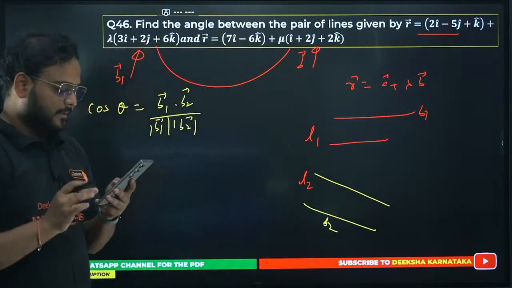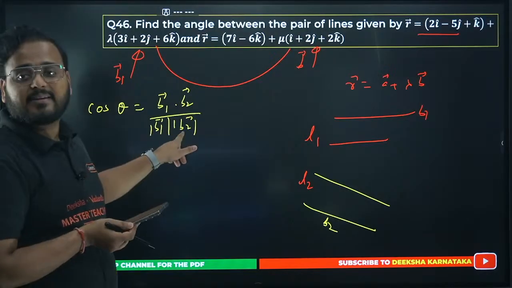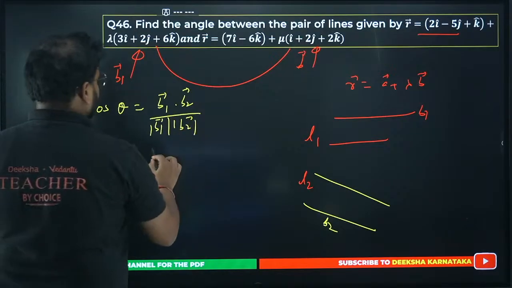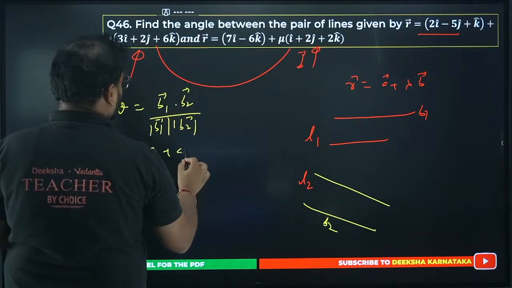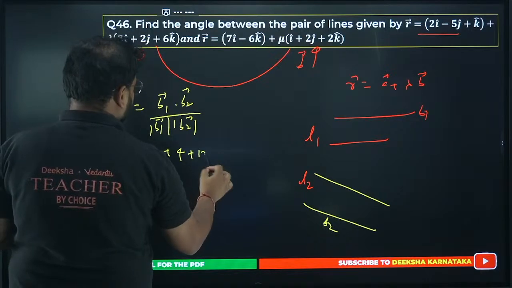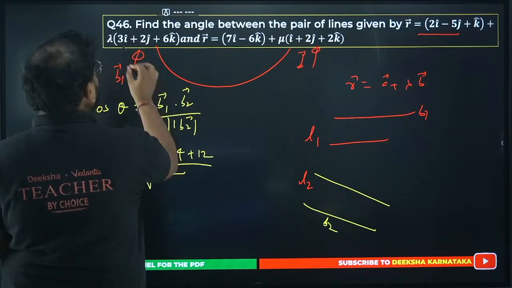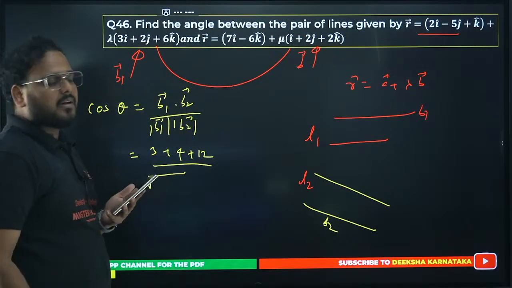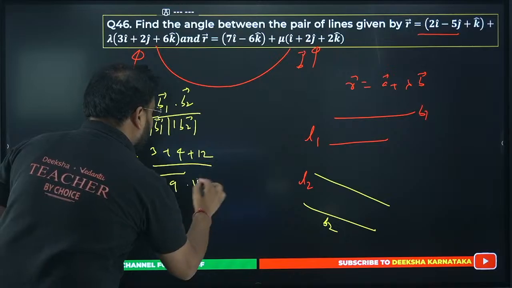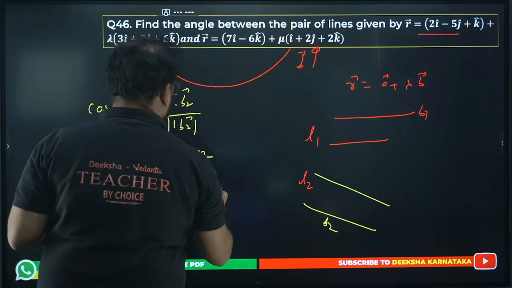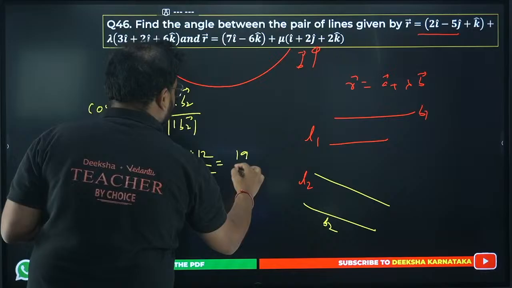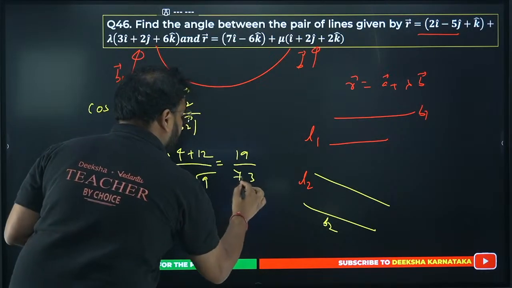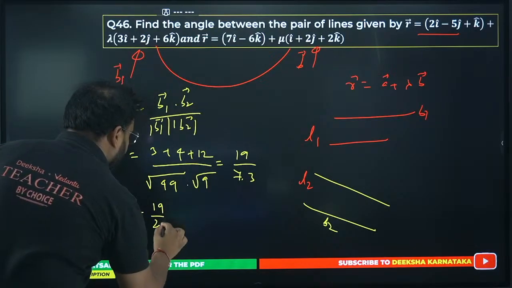Alright, this concept is clear, right? Should I show you? It will become: 3 into 1 is 3, 2 into 2 is 4, 6 into 2 is 12. And the root will come: 9 plus 4 is 13, plus 36 is 49, so root 49 for the first one. Over here you take 1 plus 4 plus 4, so root 9. I get the numerator as 12 plus 4 is 16, plus 3 is 19. Denominator 7 into 3 is 21. So my answer is coming as 19 by 21, which is cos theta.